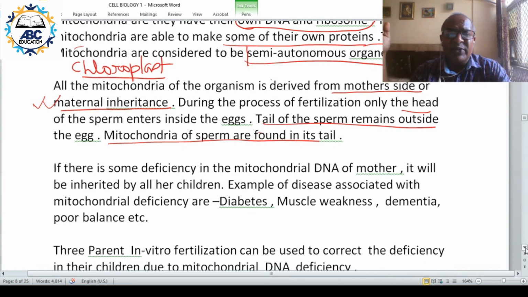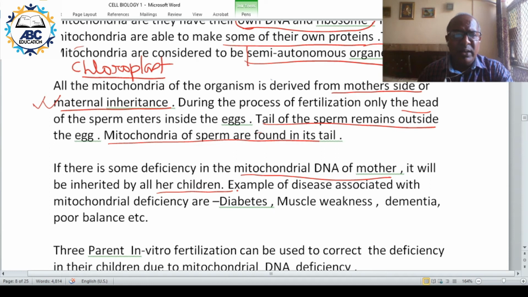Now if there is some deficiency in the mitochondrial DNA of mother, then all her children, whether male or female, whether boy or girl, will suffer from the inherited disease.